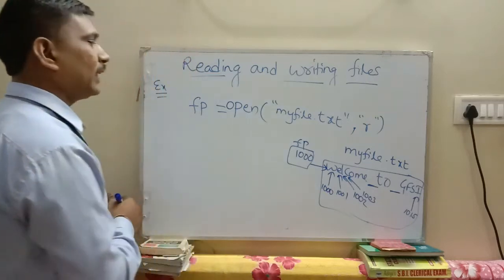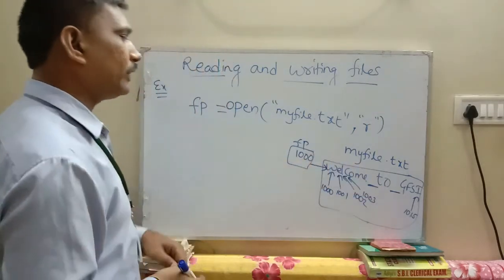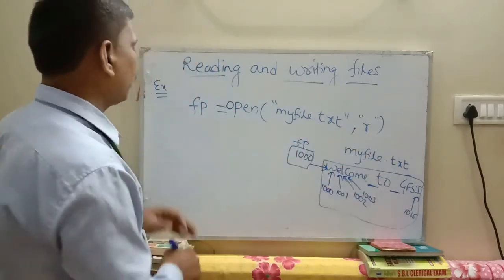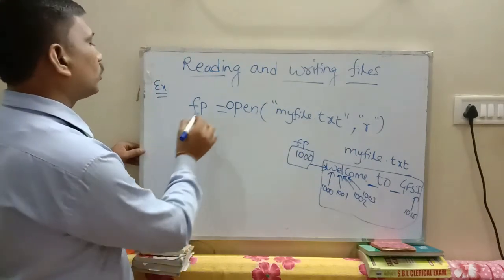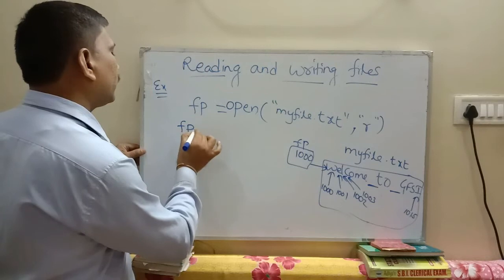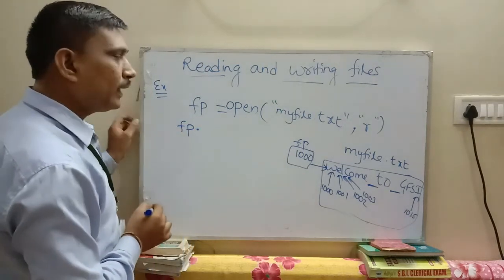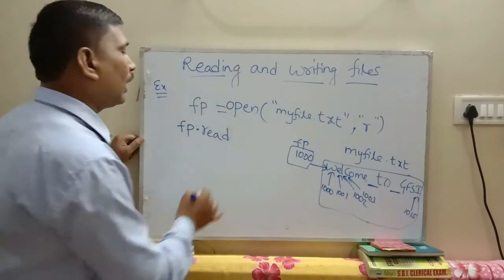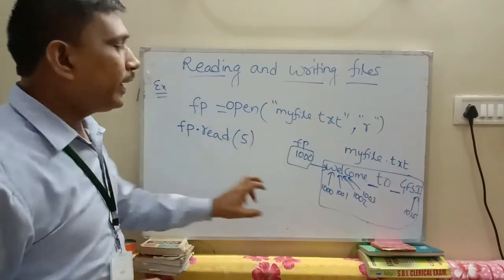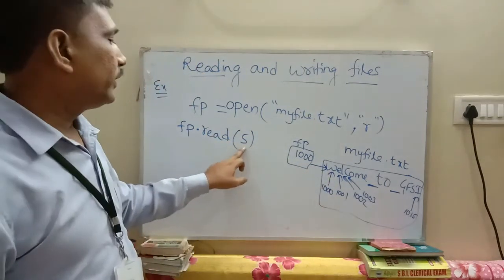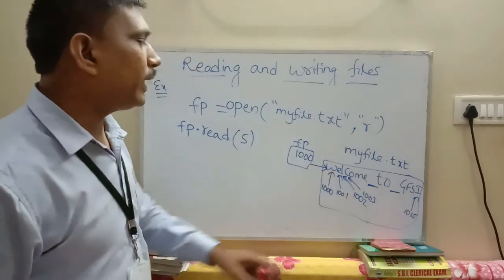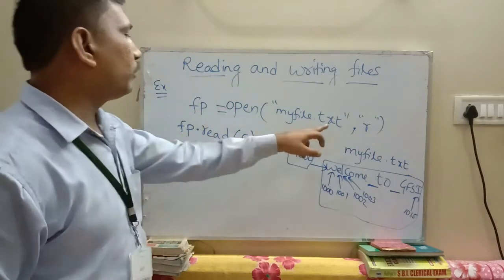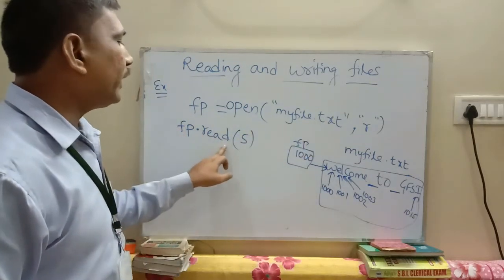See here in this example, the file already created consists of welcome to GFSI. By using this file pointer, you read the first 5 characters from this file. How to write this code? By using the file pointer, fp dot read method, read of 5. It reads the first 5 characters from this myfile.txt in read mode. That's why I am using read mode, file pointer dot read of 5.